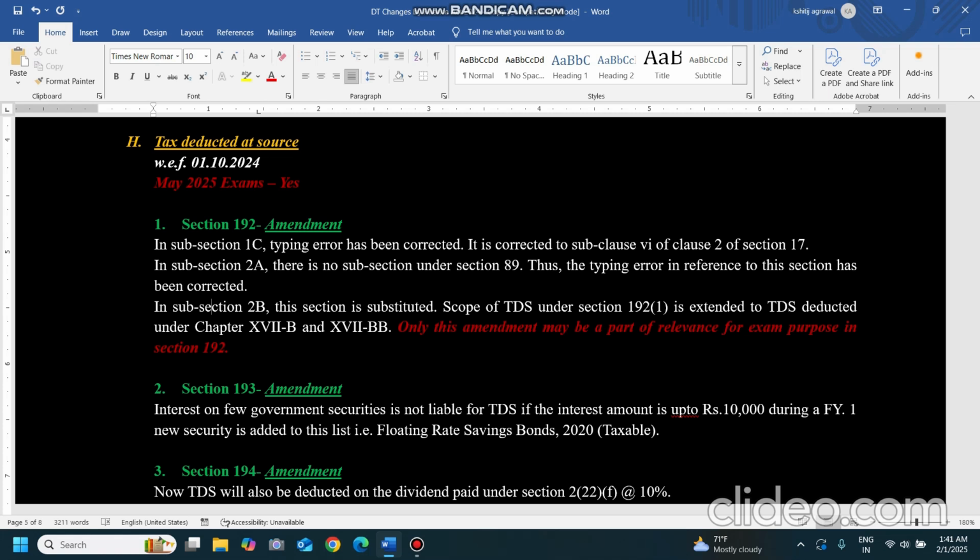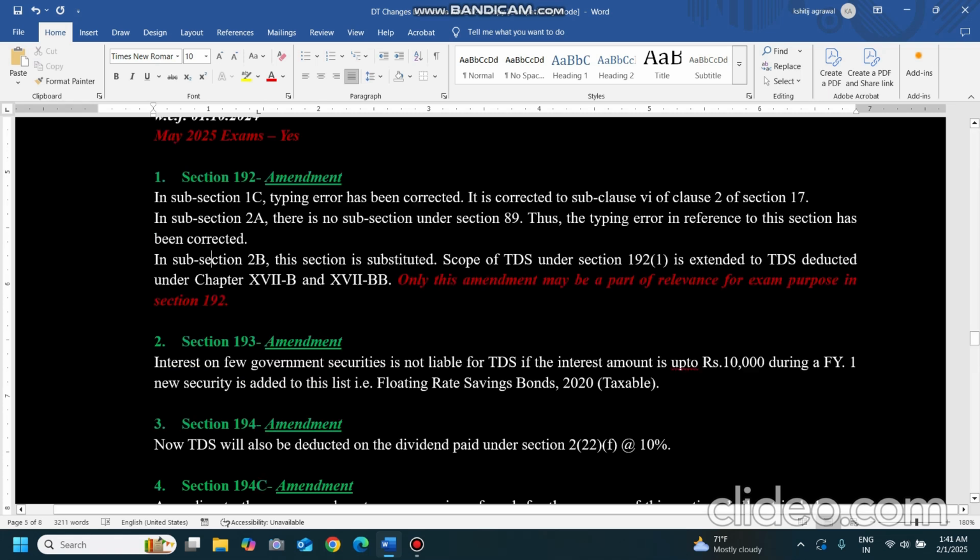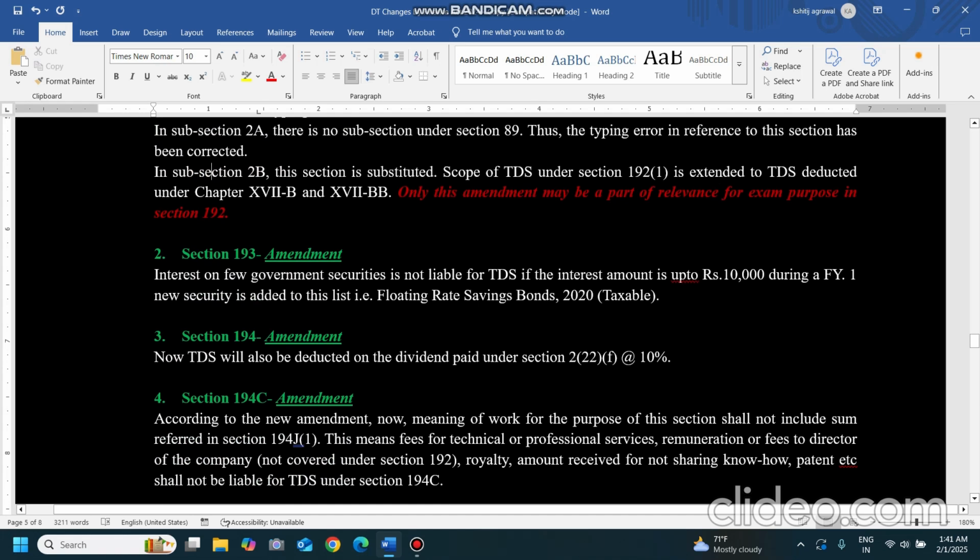They have extended the scope to TDS deduction under 17B and 17BB. What does this say? That if any TDS is deductible under a section due to an order under section 119, or a CBDT order or something, CBDT circulars, then that also TDS scope will be there. 192 has been extended to that extent. This also is not relevant for the exams.